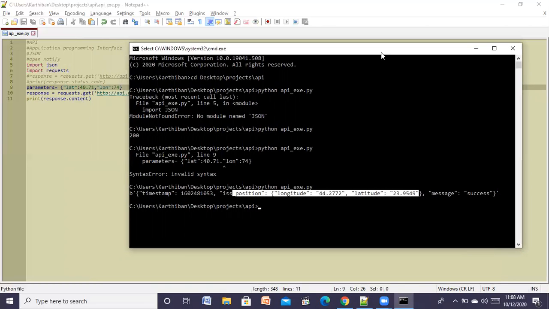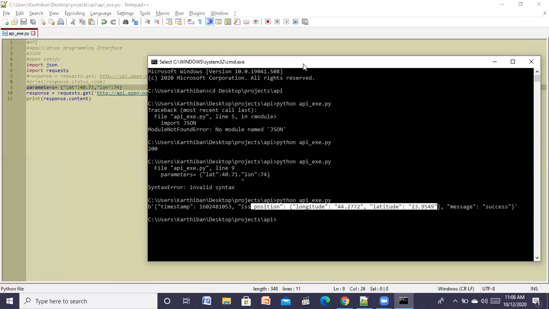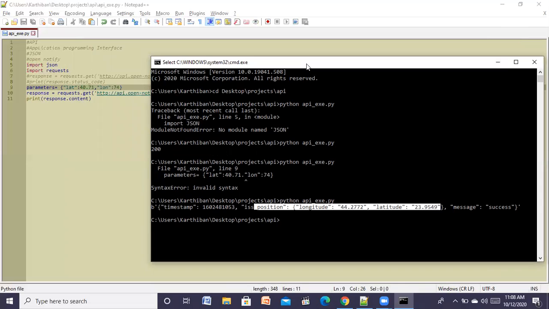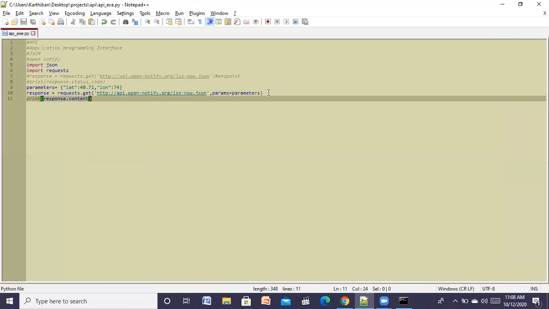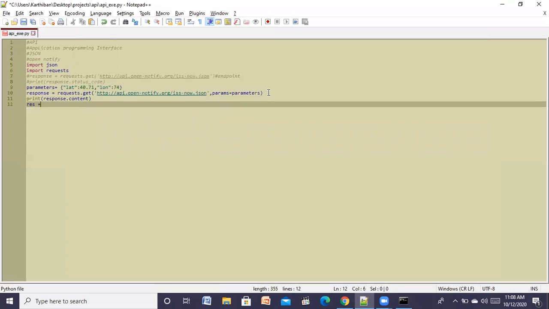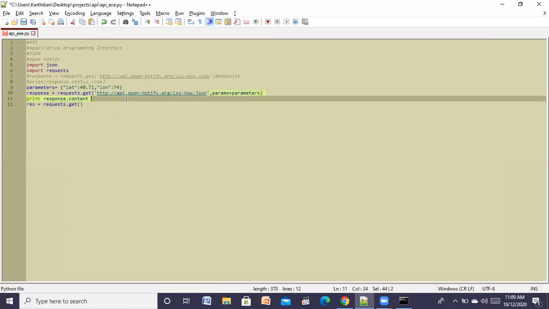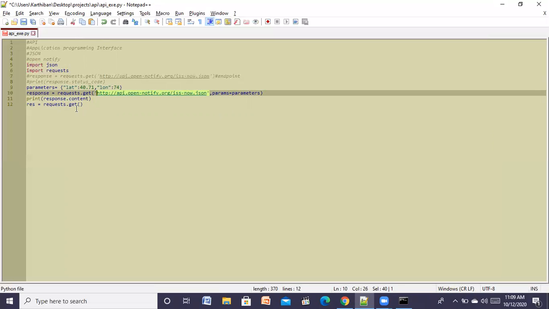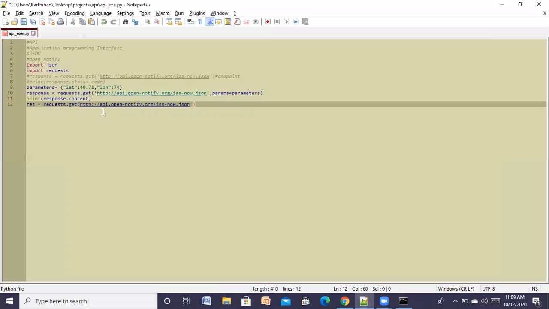So in this way, we are accessing the data through APIs. One more simple thing I have to show you. I will create one more object, res is equal to requests.get, and then the same URL. I'm just pasting it.